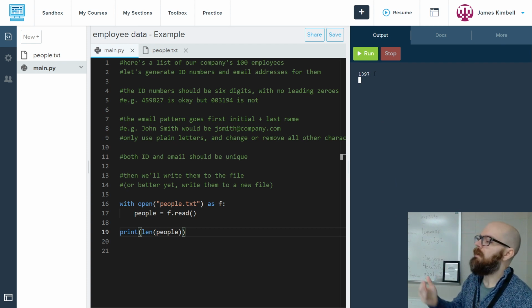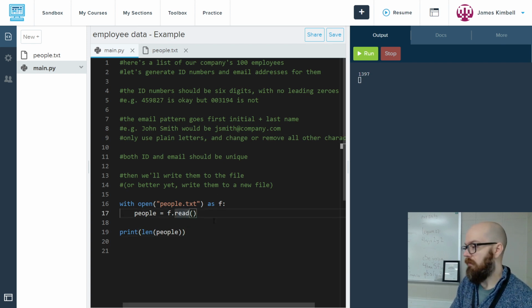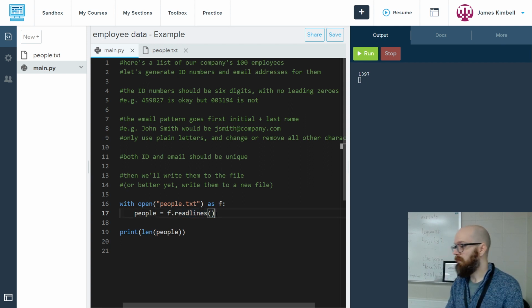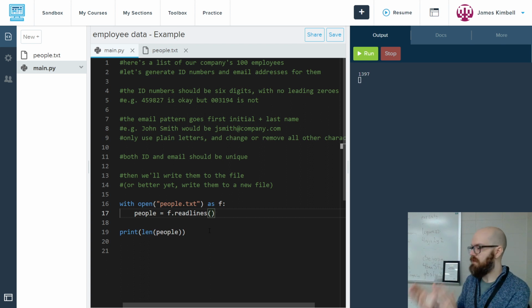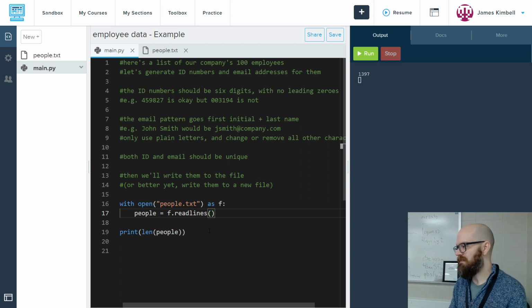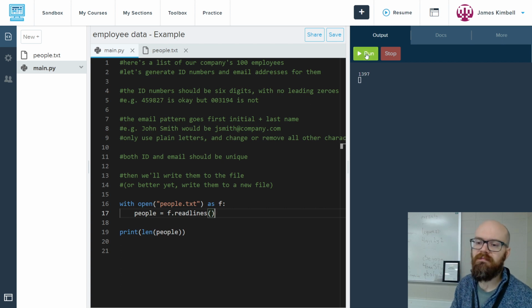So I could split on the newline, but Python already has a method to do that, which is if you say readlines, instead of just read, it'll give you one line at a time. So now if I print the len of people, it's going to say 100, because it's going to be 100 separate chunks instead of 1,400 blobbed characters.